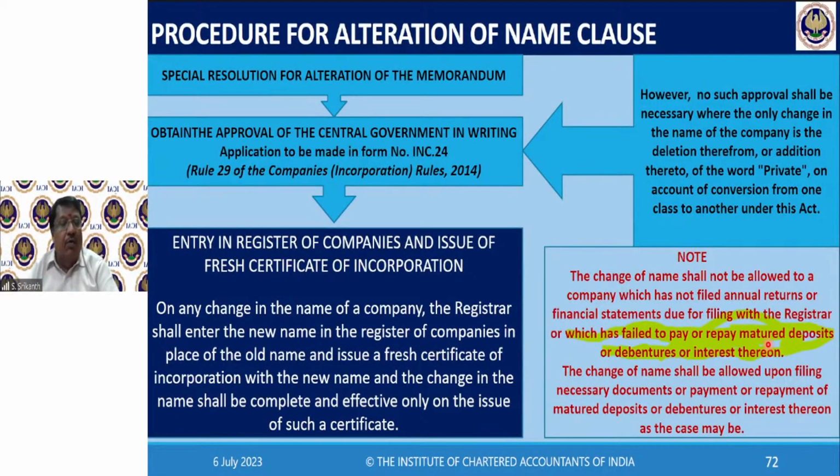Yeah. Diya Agarwal wants to know whether there are any restrictions on the number of times an MOA can be amended. Nothing. Daily also you can change. So if you want to have fun, who can prevent you? But normally we don't do it as and when. Some strategic reasons are there. For example, we might have merged with another company, so a change in name will happen. Or we might be carrying on certain business which is wider than what is mentioned in the name. So we might want to change it.